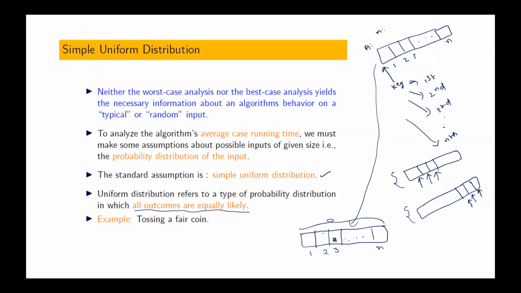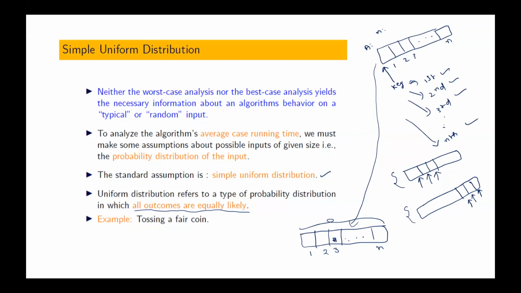We have how many options per key? It may be first position or second position or third position or nth position. N different options we have got. Out of that, which are our favorite positions where the key is? It is not that there is a high chance that the key is present towards the starting, or towards the ending. We are not assuming like that. Whatever is the probability that it is present in first position, the same is the probability that it is present in second position, third position, and so on, up to nth position.